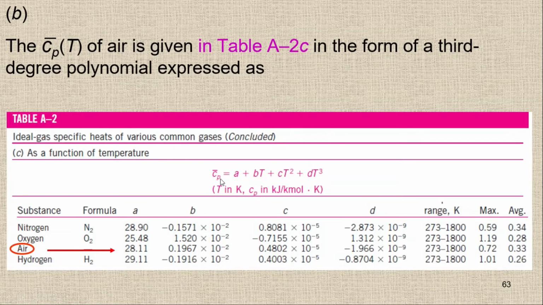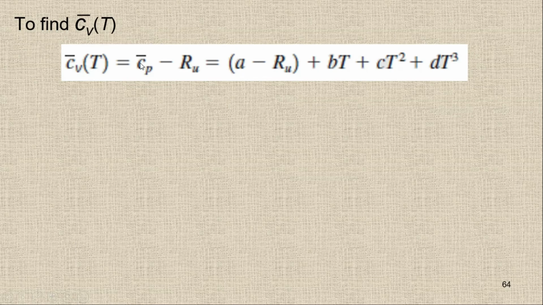So we have the relationship here on this page: A plus Bt plus Ct squared plus Dt cubed. I'm just going to put this Cp value here. Now we have A plus Bt plus Ct squared plus Dt cubed minus Ru. I'm going to combine the A and Ru, so it's simply A minus Ru plus Bt plus Ct squared plus Dt cubed, because A is constant and Ru is constant. B is constant, but we have T here, and Ct squared plus Dt cubed.